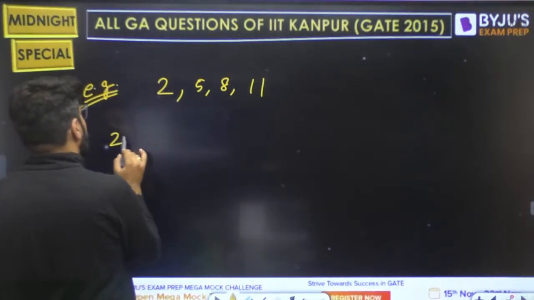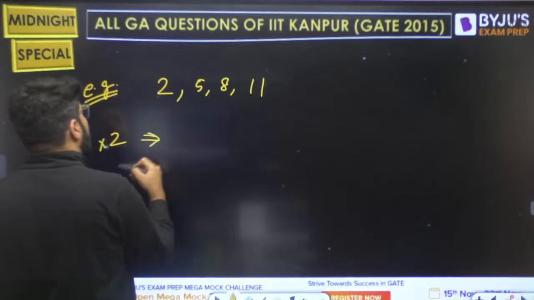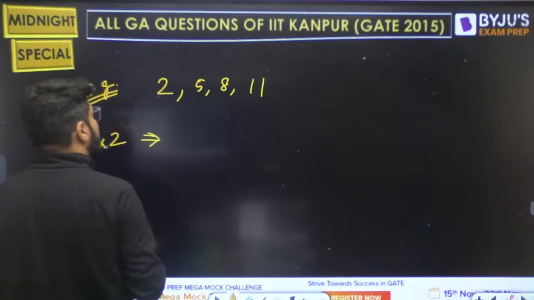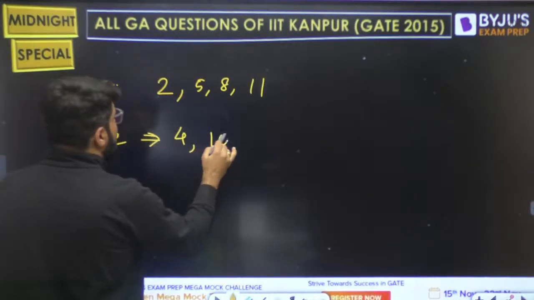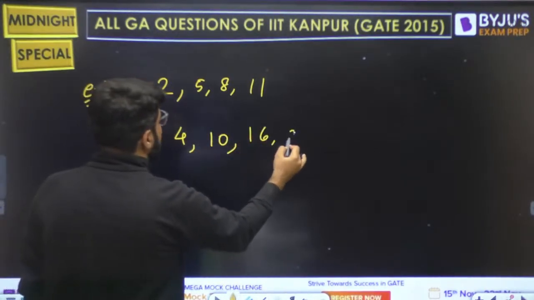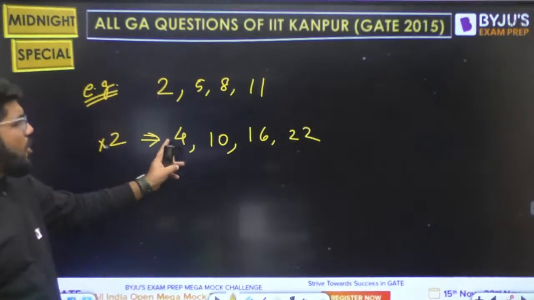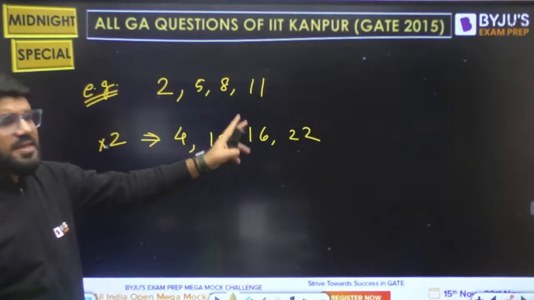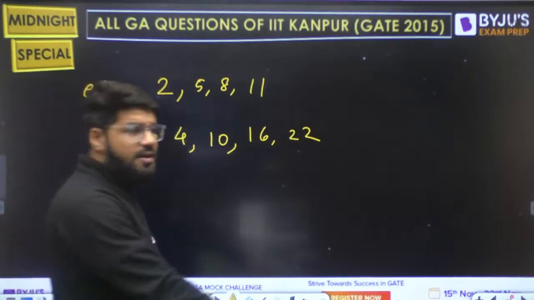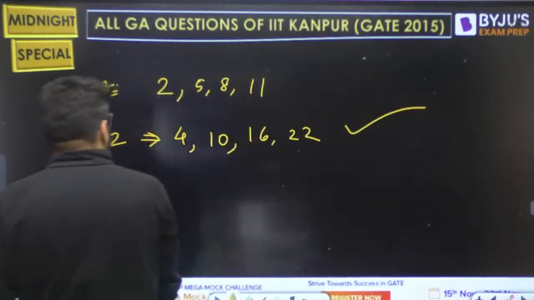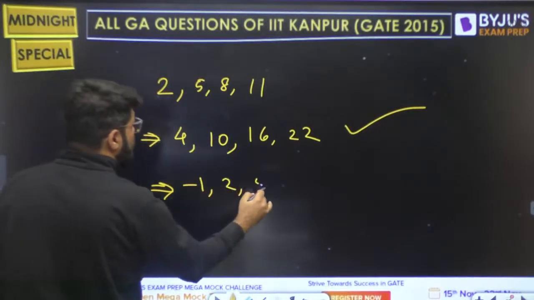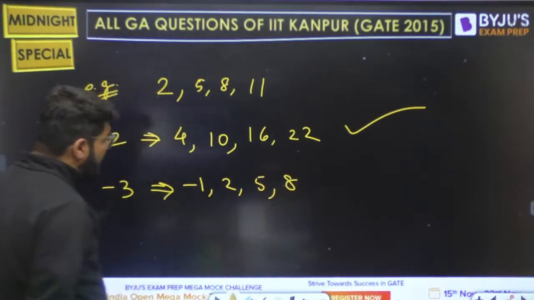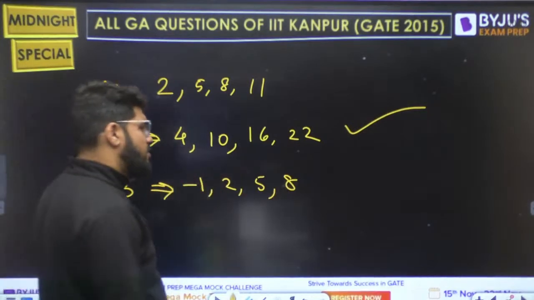So 2, 5, 8, 11. Now if you make it into 2 times, what will be the result? That is 4, 10, 16, 22. Is it still an AP? Yes, common difference 6, 6, 6. Okay. If you subtract 3 from all the numbers, we get minus 1, 2, 5, 8. Again, this is an AP with a common difference of 3.